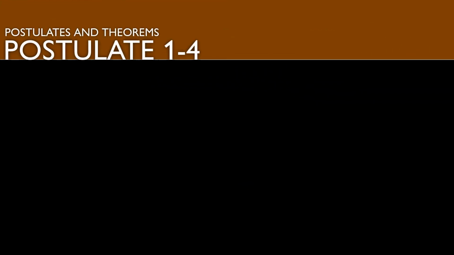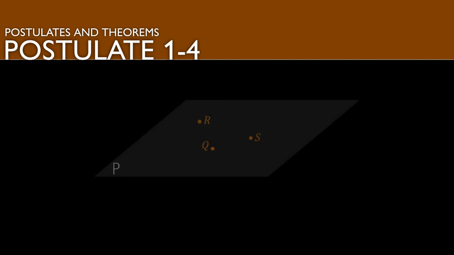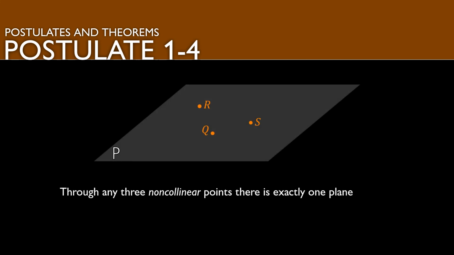And now we're moving on to postulate 1-4, which is something that we've already talked about a little bit in a previous question. Through any three non-collinear points, there is exactly one plane. So in this illustration, you can see that R, Q, and S are three separate points, and all three points are non-collinear. Since those three points are non-collinear, there's exactly one plane that will intersect all three of those points.